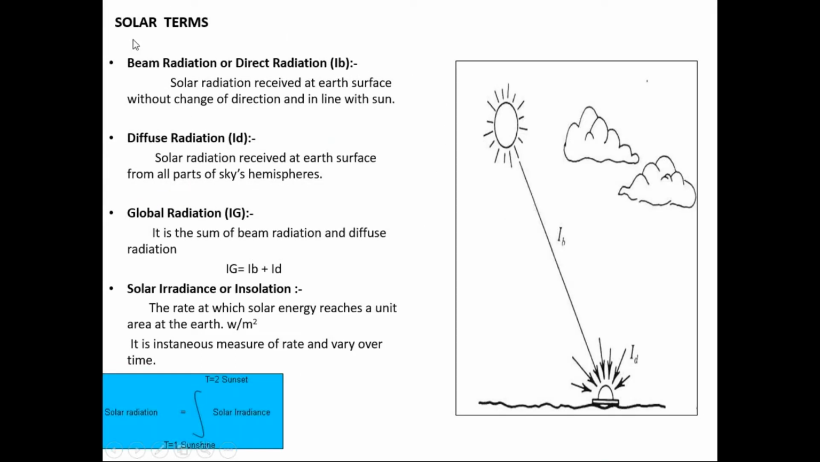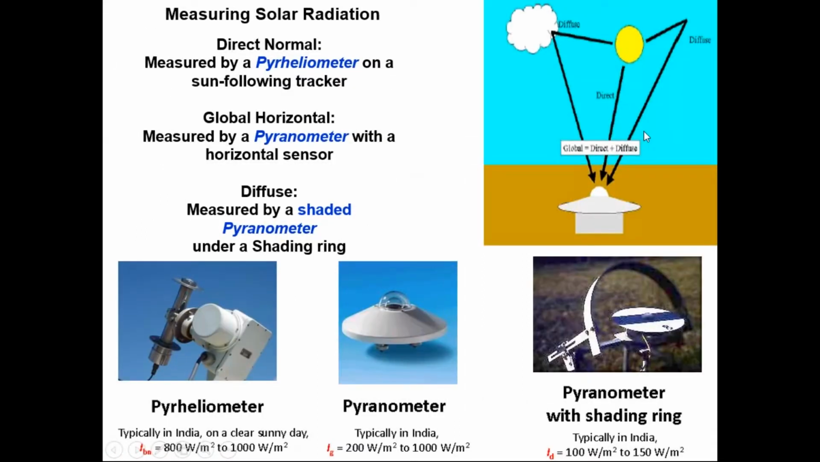Okay, so the terms which I explained just now are beam radiation, diffuse radiation, and global radiation. So the sum of beam and diffuse radiation is global radiation, which is the input energy for solar thermal technologies. Why I am explaining this is because that is the main input for our solar technologies.